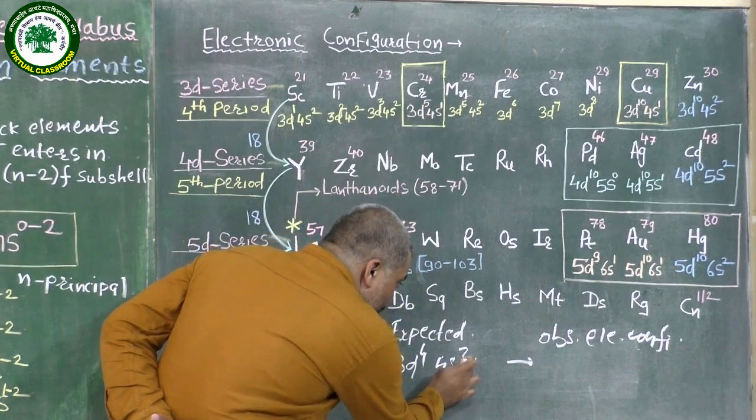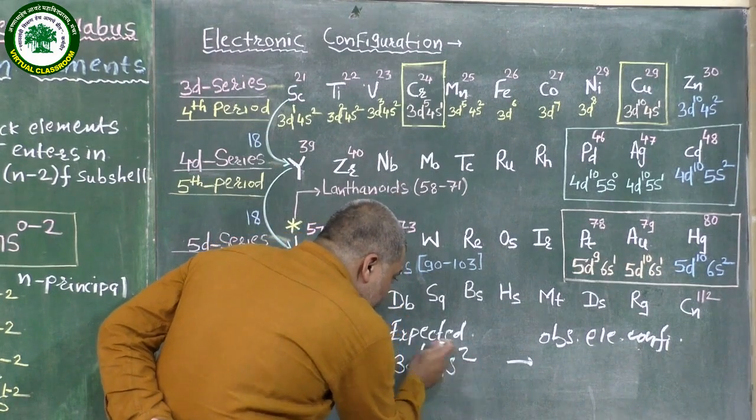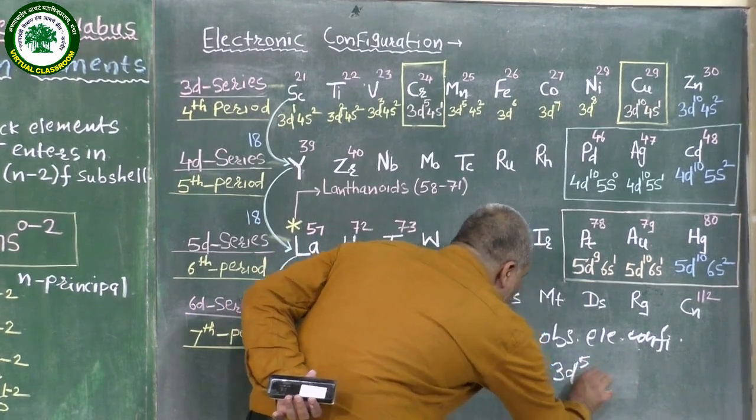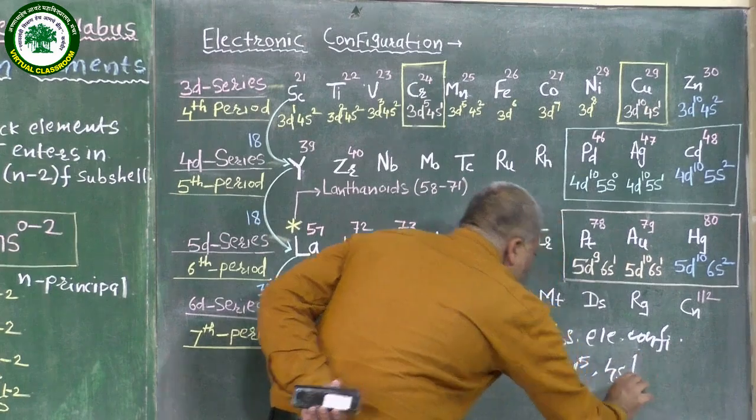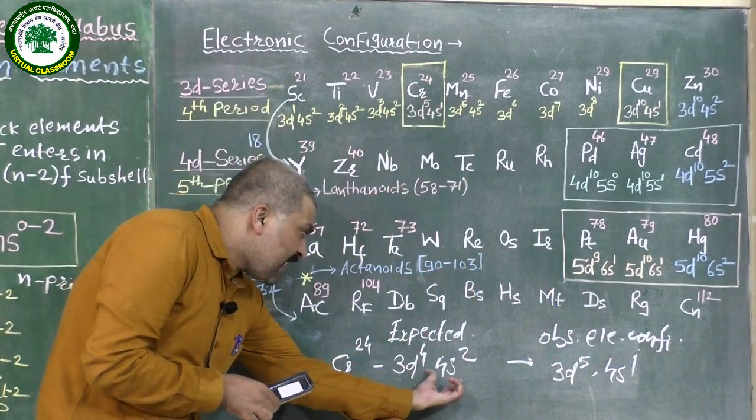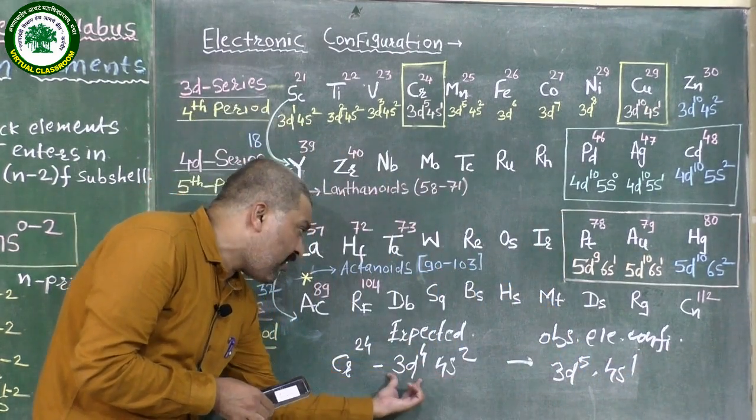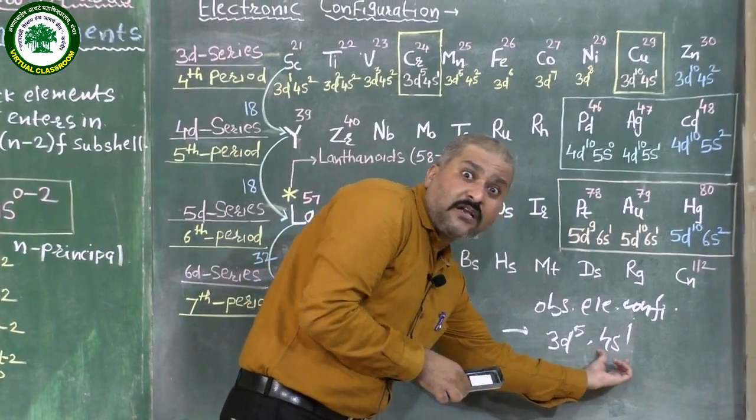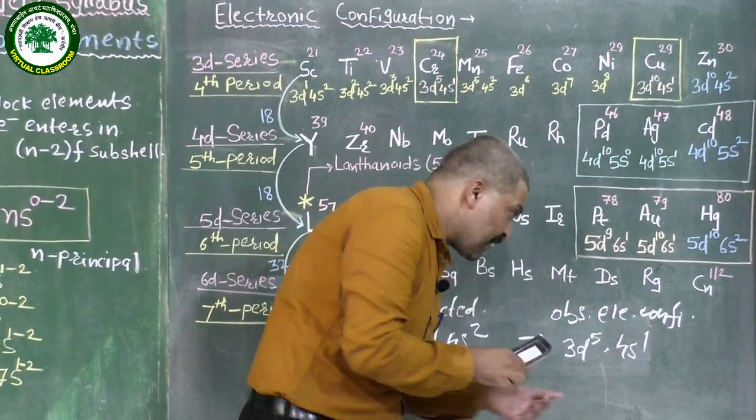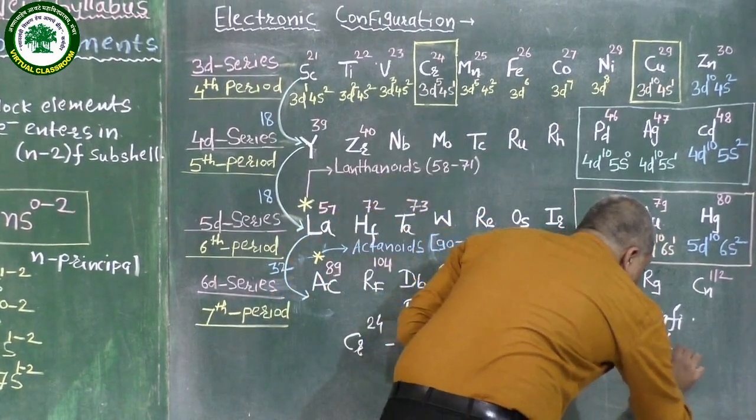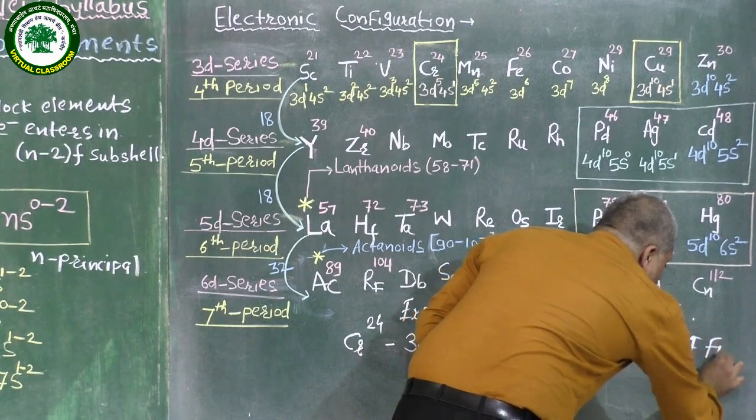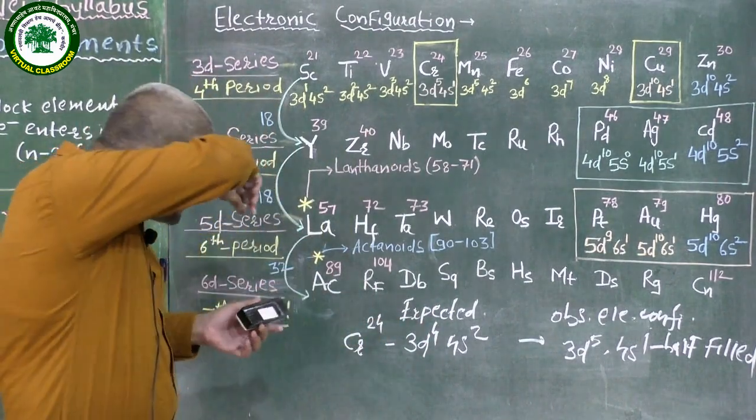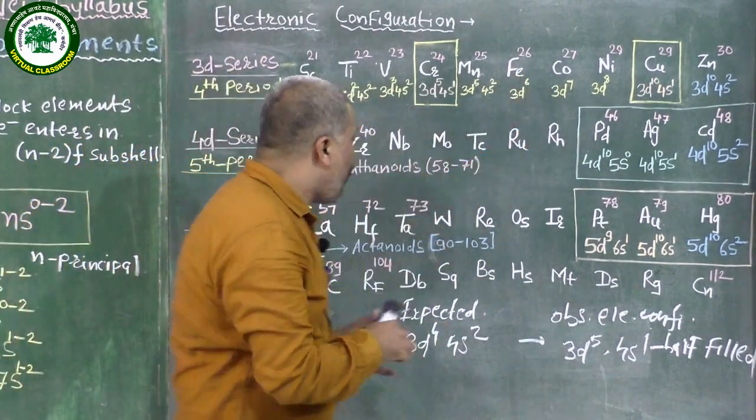What happens? One electron from this s orbital jumps into this 3d orbital and it becomes 3d5 and 4s1. By shifting the electron from 4s to the d orbital, 3d is half filled and 4s is also half filled. Both orbitals are half filled, and we know that when orbitals are half filled or fully filled, they attain extra stability.